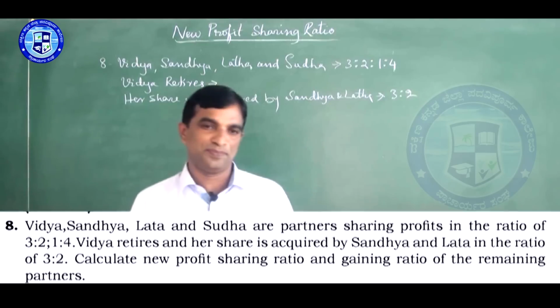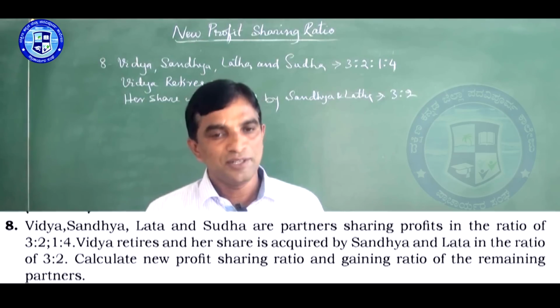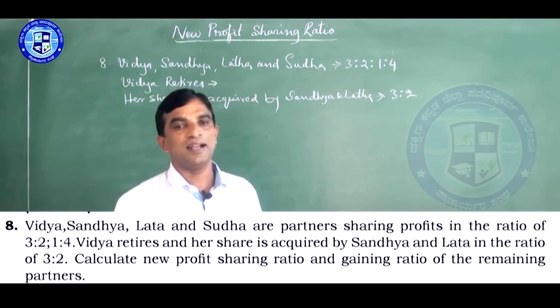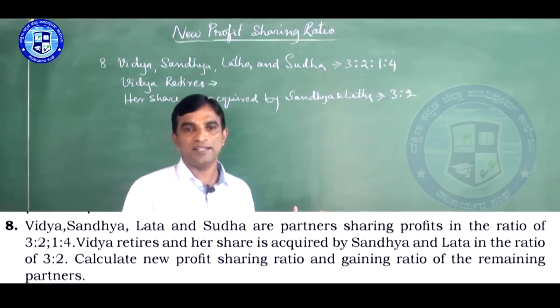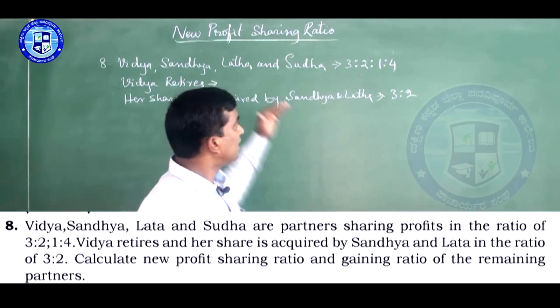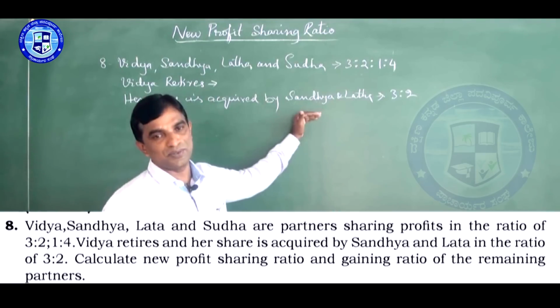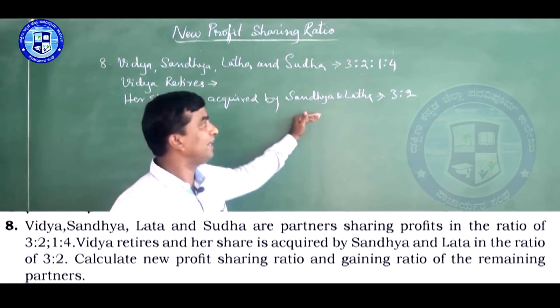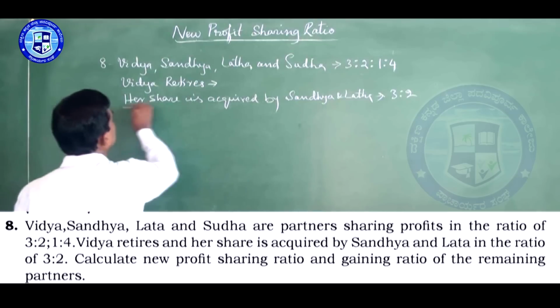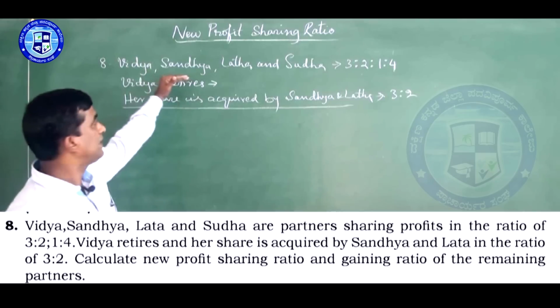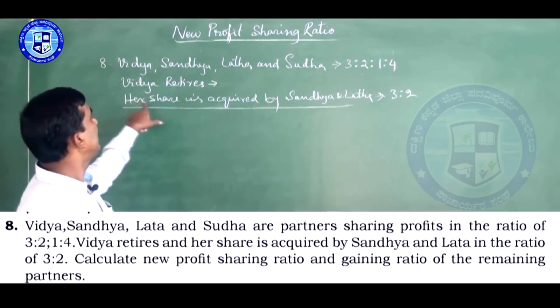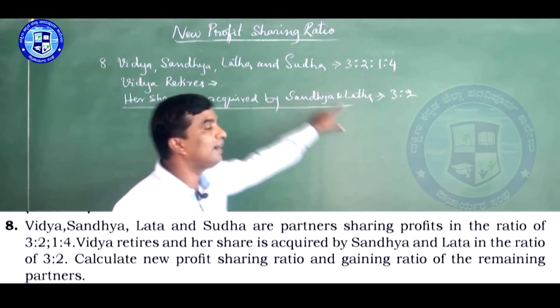Here both will come. We have to find out the new profit sharing ratio as well as the gain ratio. If you want to find out the new profit sharing ratio, you have to calculate gain ratio or share gained. Let us do this. But here the thing is, four partners are there. Vidya retires. Her share is acquired by Sandhya and Lata only.